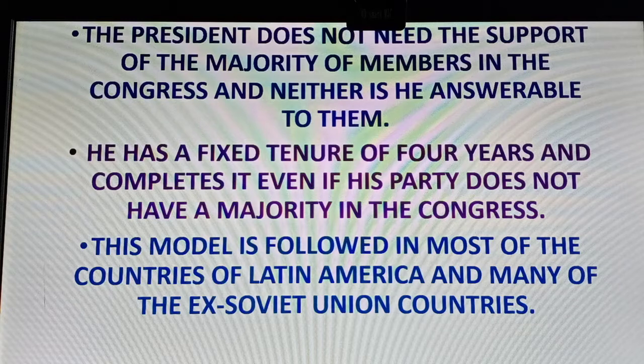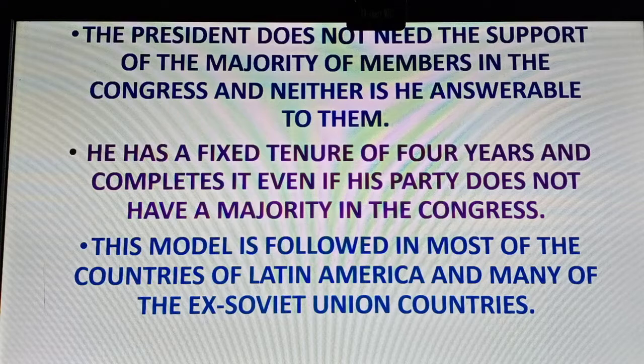The American presidential term is fixed at 4 years. Some countries may have 5 years. South Africa has 5 years. France has 5 years. But the French presidential system is a little different from the American system. He has a fixed tenure of 4 years and completes it even if his party does not have a majority in the Congress.